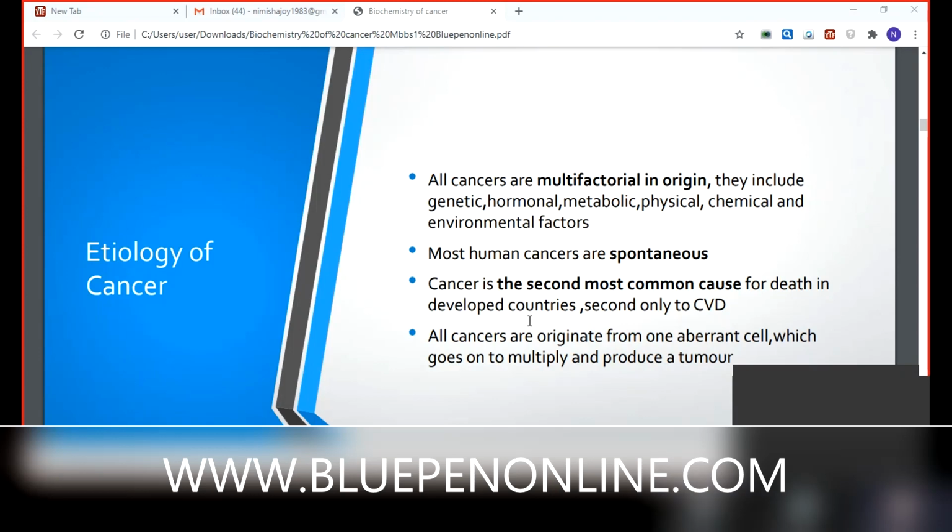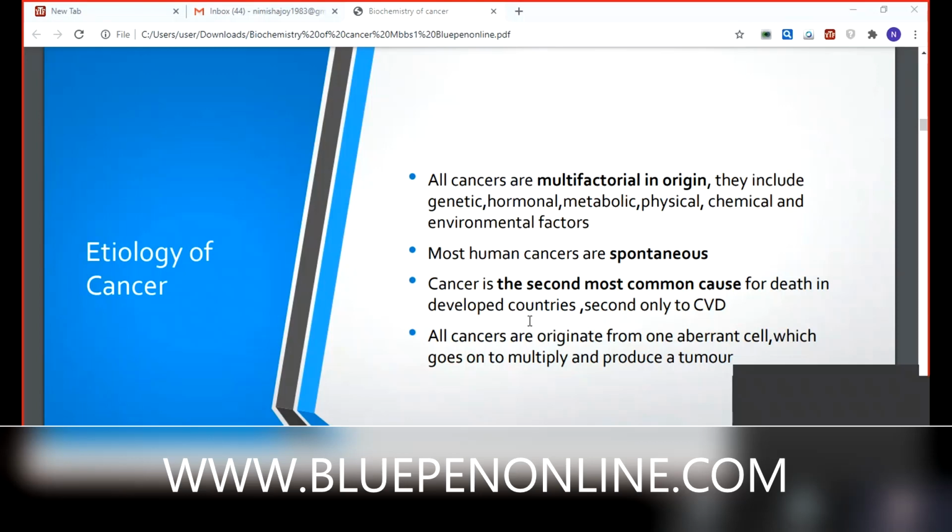So all cancers originate from one aberrant cell, which goes on to multiply and produce a tumor. Normally in our body, there are mechanisms to remove the problem created in that aberrant cell.